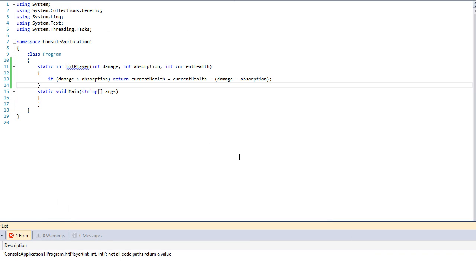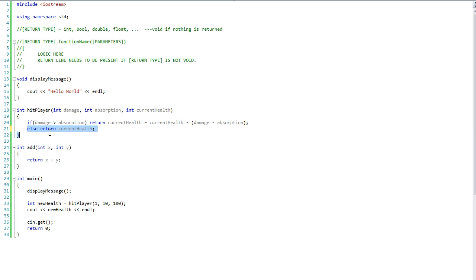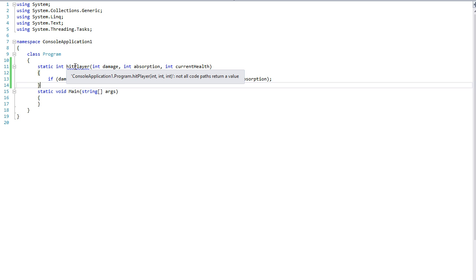Alright, just for fun, this is C#. This is another programming language that's similar in many ways to C++. Do not worry about the static for right now. All I want to show you is what C# will do if you do not have that other thing that we added to C++. So in C++ we had else return current health. In C# we have not added that yet. And look what the error message is. Program.hitPlayer int, not all code paths return a value.